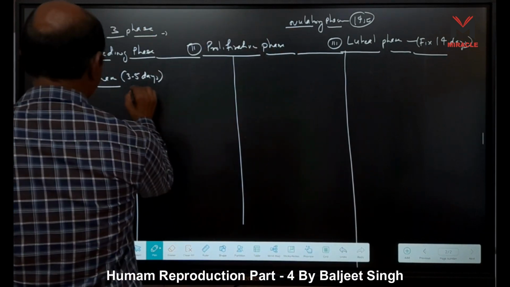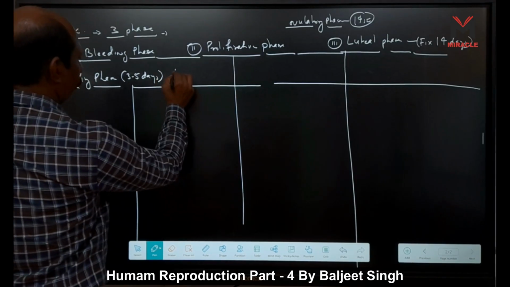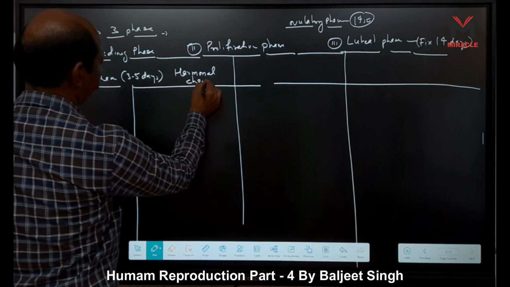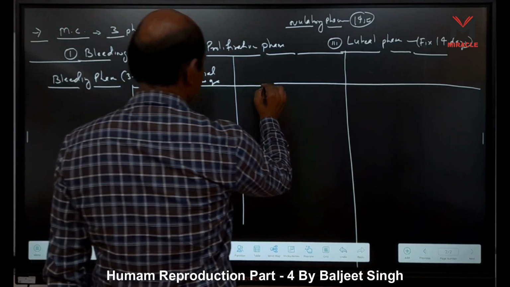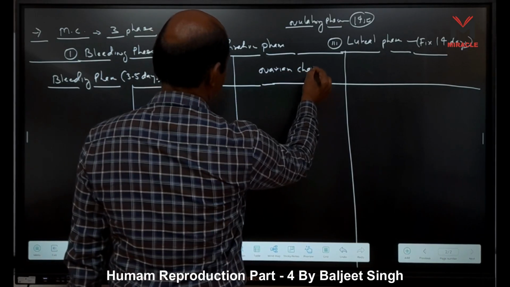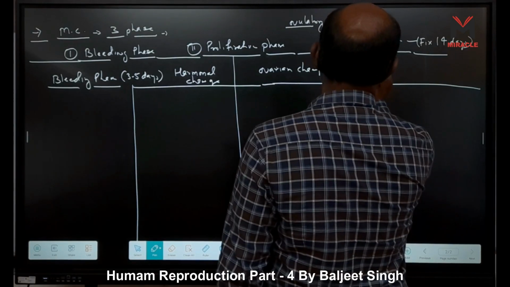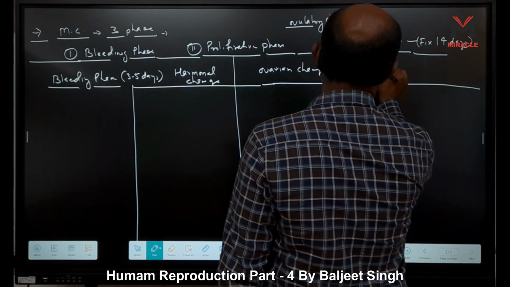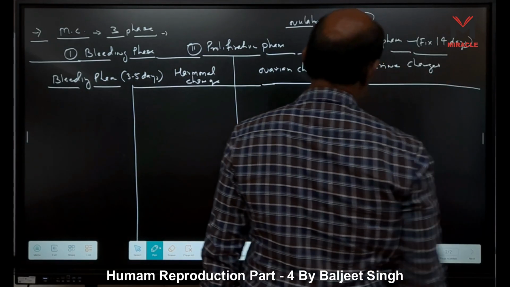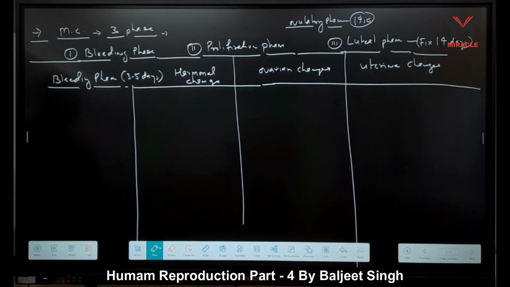Here, hormonal change. This side, ovarian changes. And this side, uterine changes.